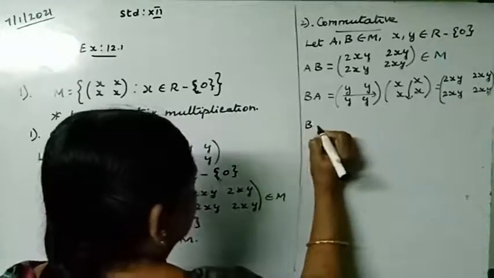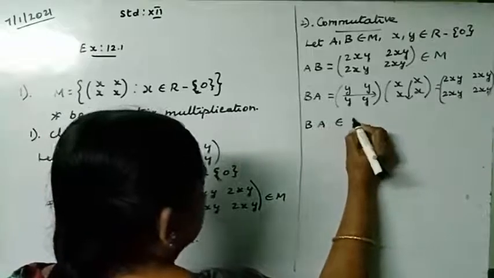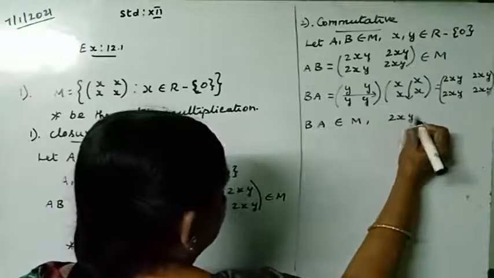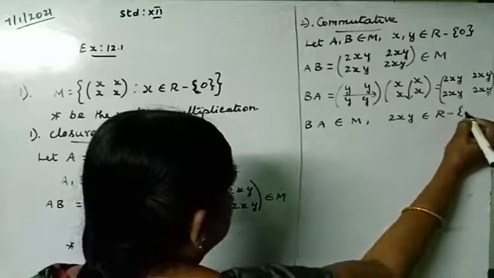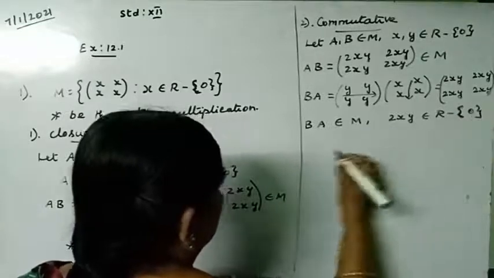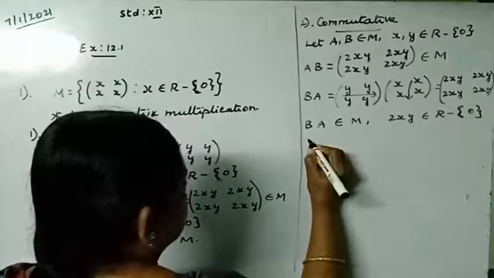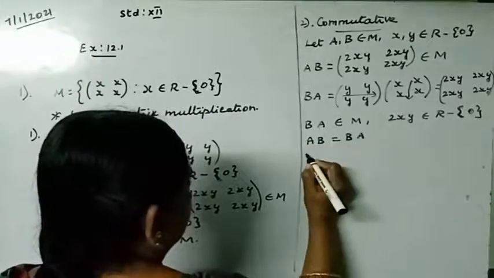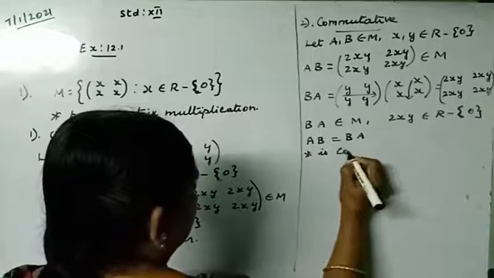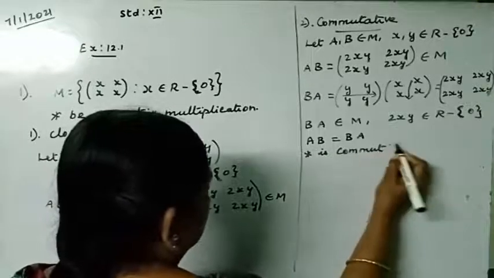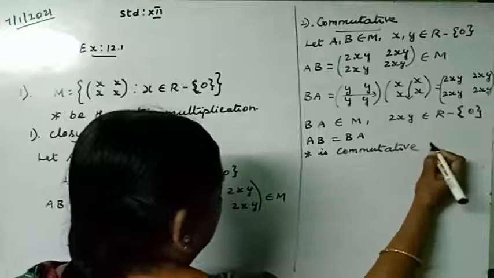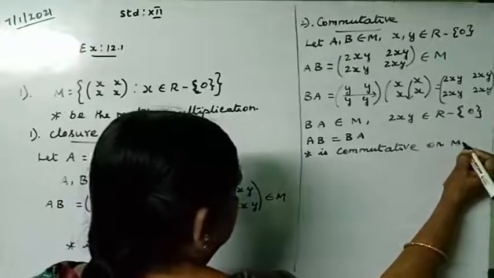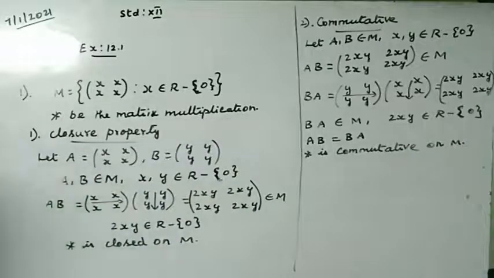So therefore BA belongs to M, where 2xy belongs to R minus 0. So therefore AB is equal to BA. Therefore star is commutative on M. So the star operation is commutative. Now let us check whether it is associative or not.